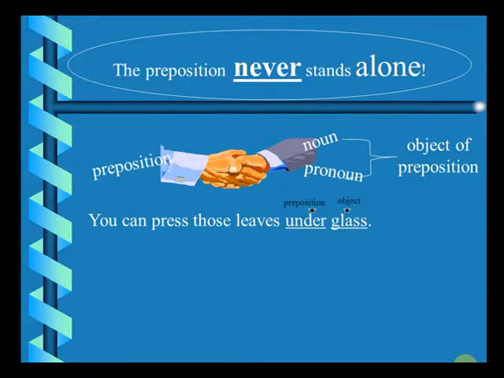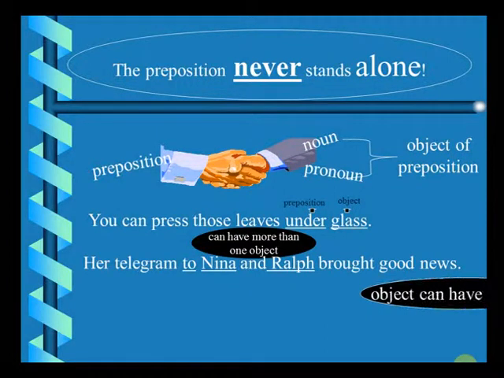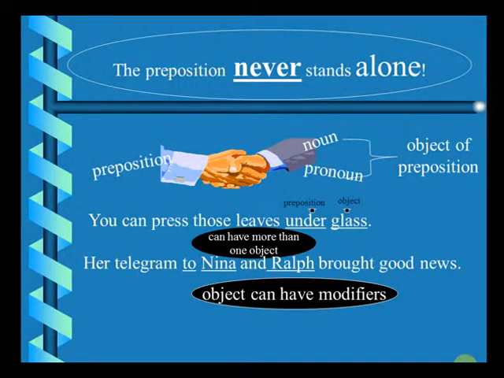Glass becomes the object. A preposition can have more than one object also. Her telegram to Nina and Ralph brought good news. So there are two objects to this preposition here, which are Nina and Ralph. "To" is the preposition. The object can have modifiers also.